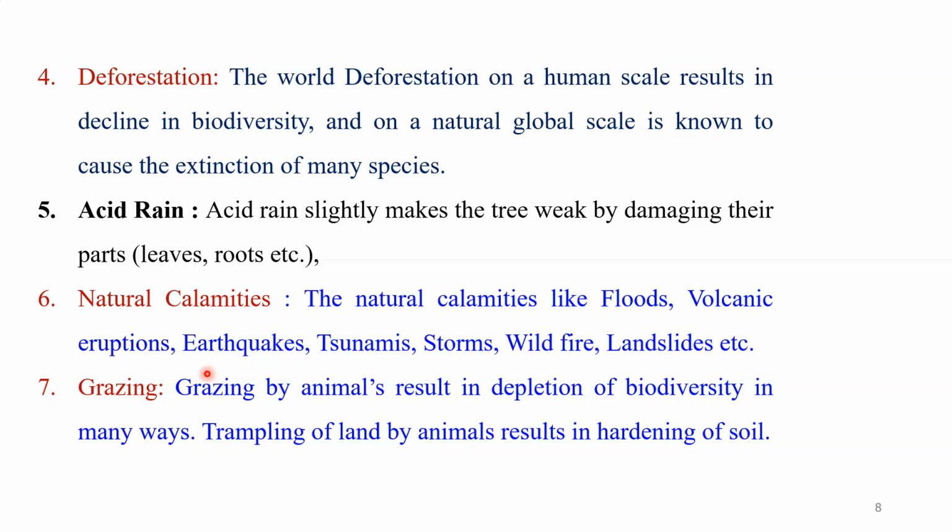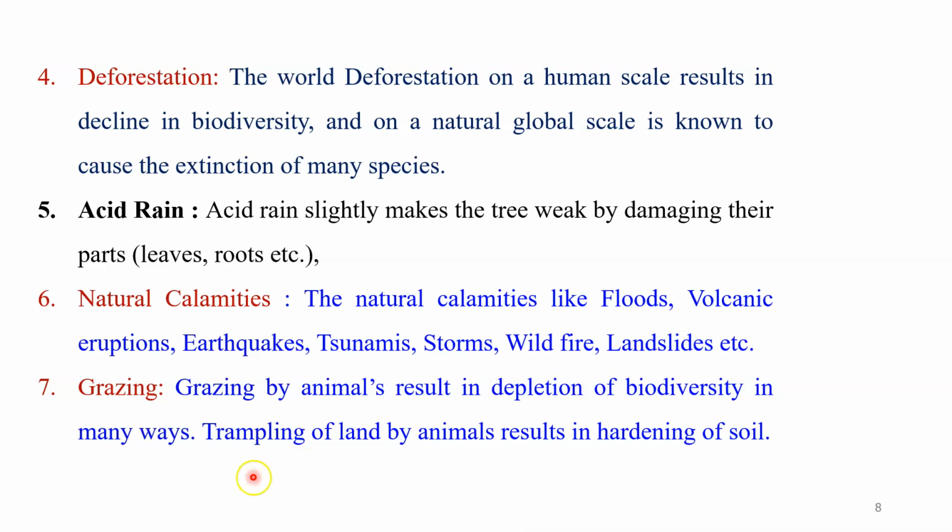But when grazing is done on a large scale, particularly at a place where there is a lot of forest, or where the area has good soil, the grazing of animals results in the deflation of biodiversity in many ways. Trampling of the land is a process that we observe during grazing. So this is very special.